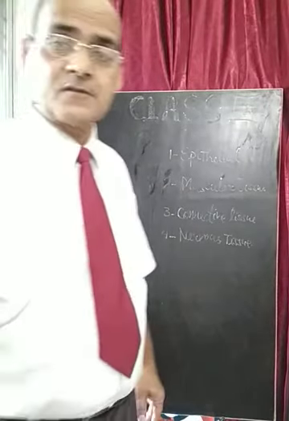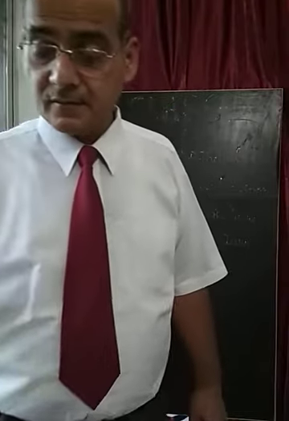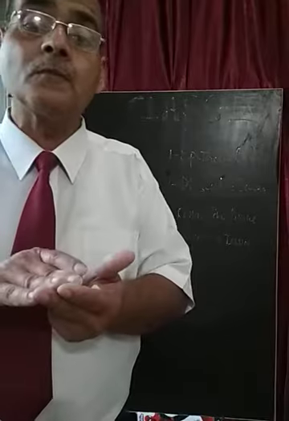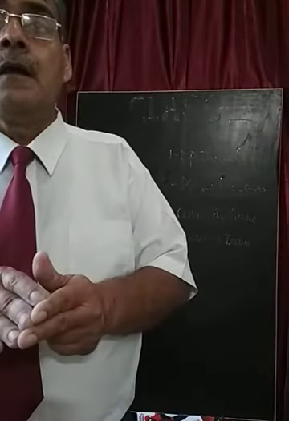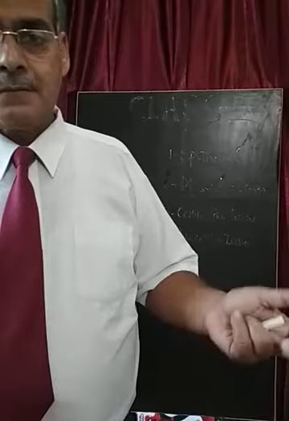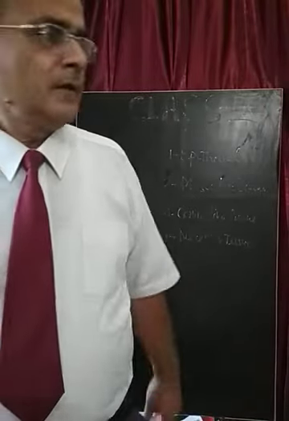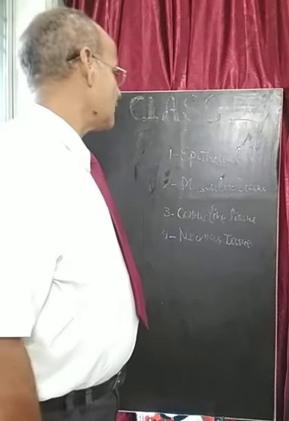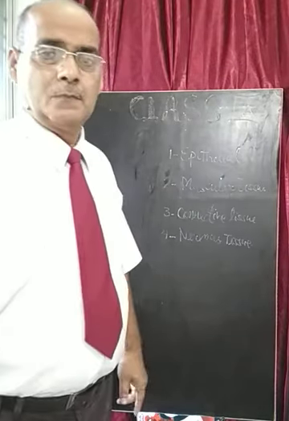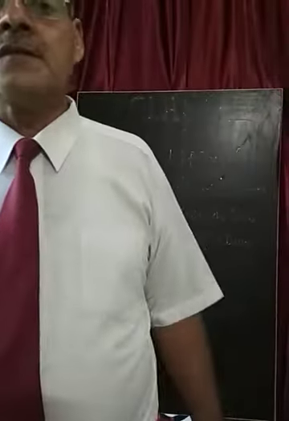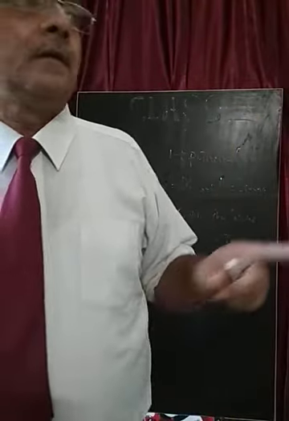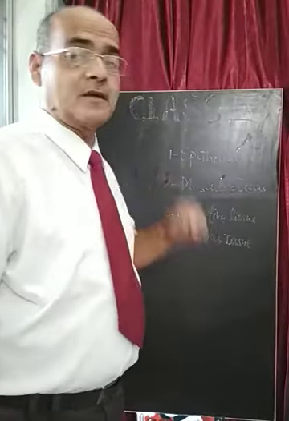And last, that is the nervous tissue. Nervous tissue is composed of nerve cells, which are called neurons, which form the central nervous system as well as the peripheral nervous system in the animal body or human body. You have to consider the structure of the human body as far as these tissues are concerned, because in class 10th you will learn about life processes, which is the first chapter, and it will be beneficial if you understand these types of tissue in the human body itself.